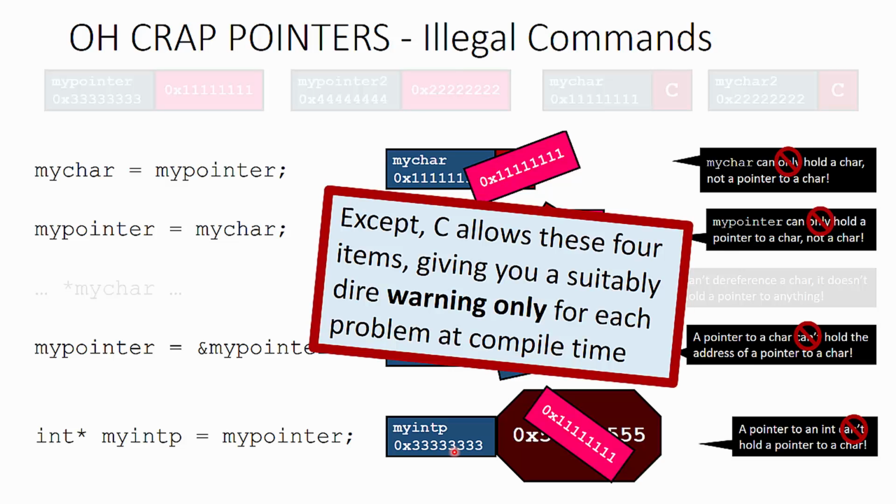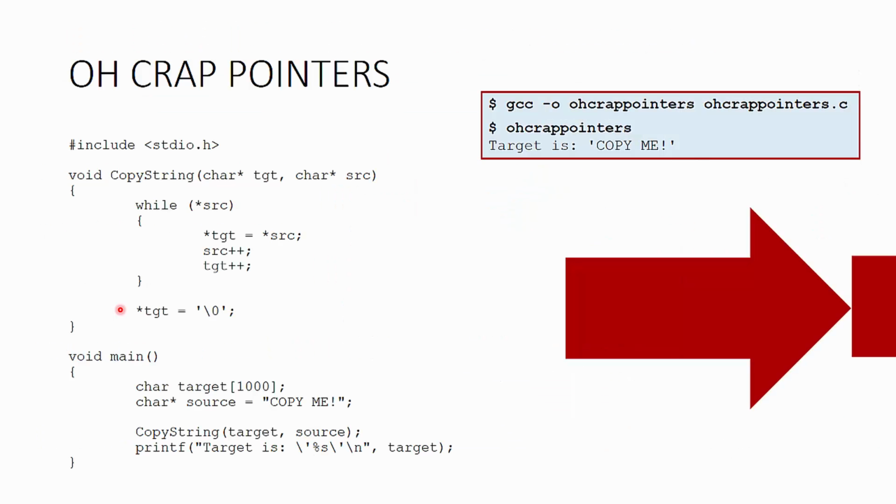Interestingly, C will actually allow these four lines. It lets the program compile. It will give you a dire warning for them, but it will let the program actually run with no problem. This middle one here, for dereferencing just a raw character, it won't let you do that. It will throw an error, but the rest of them simply trigger warnings, meaning you can do this if you want, but it's not how the language was designed. And in a lot of C, that's going to be the case. It's no seat belts, it's no training wheels, it requires your full attention at all times, and the tools may not help you to avoid an accident.